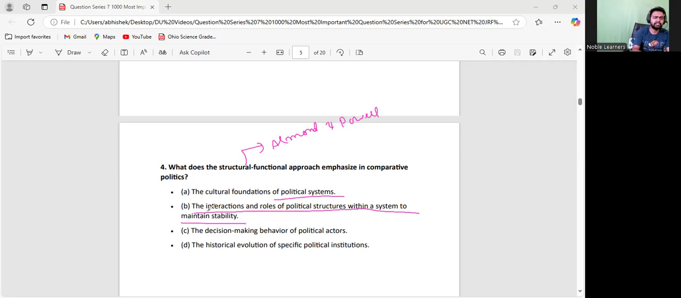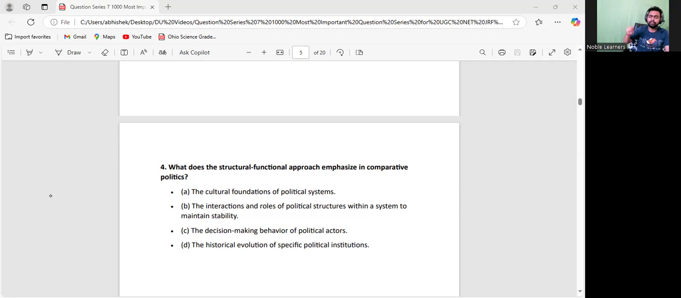So the answer would be, see, what is a structural functional approach? There was something called the institutional approach, very famous during the time of Aristotle in comparative politics, and it was really famous during the time of Jean Blondel as well. The institutional approach focuses only on the institutions of the state, like parliament and courts, if you understand in the present context. It is all about studying the laws of those institutions and the structure of the institutions.